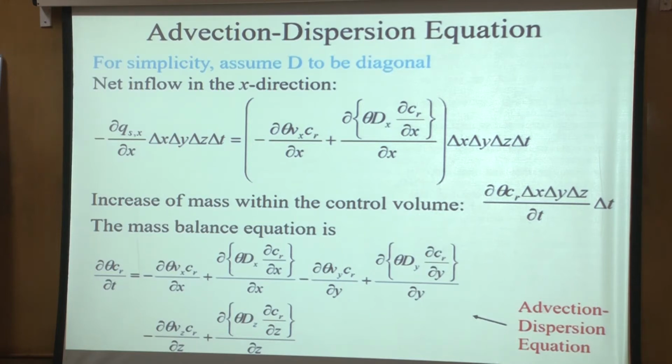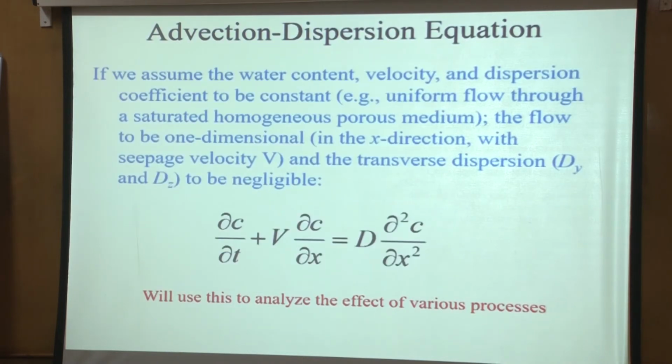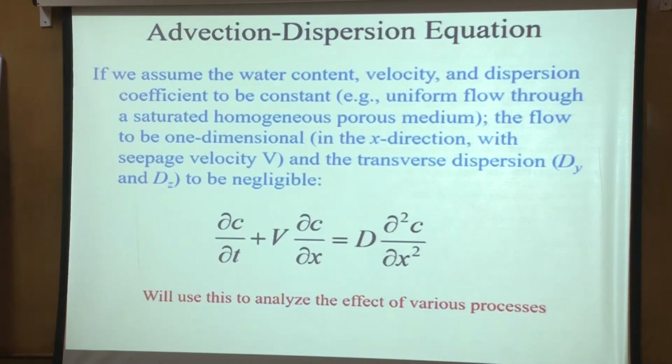Since it's very difficult to look at all these big terms, we will assume only one-dimensional flow so that most of these terms will drop off. So what are we assuming? Water content we assume to be constant, either saturated or unsaturated, it does not matter as long as theta is constant.